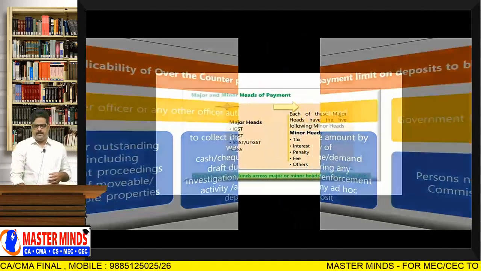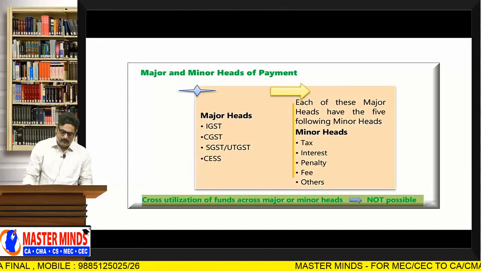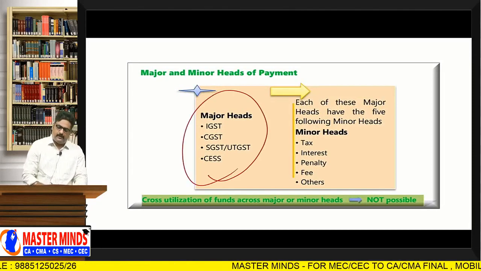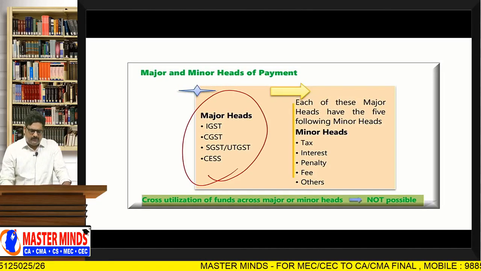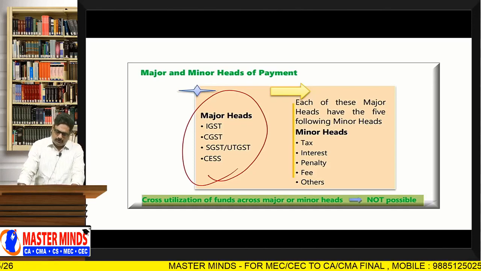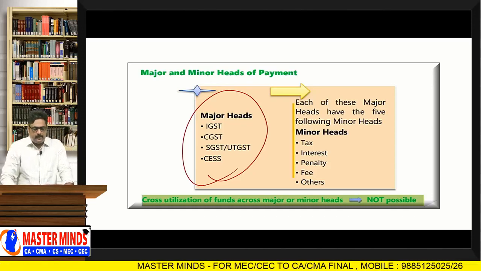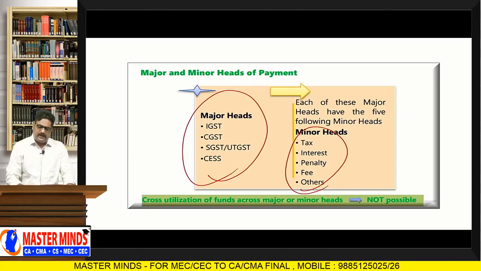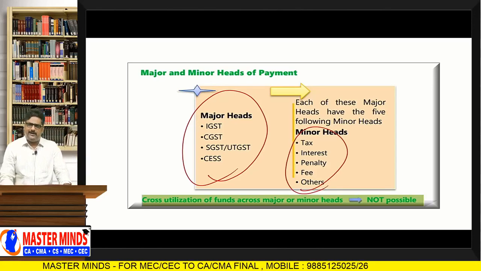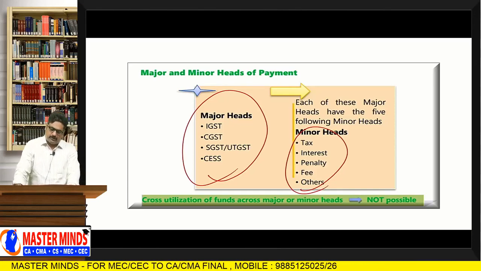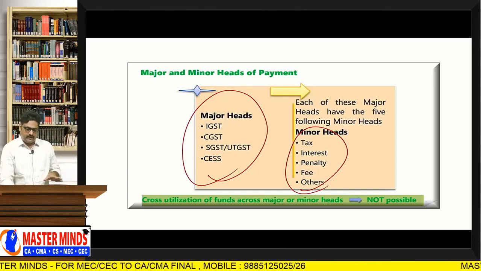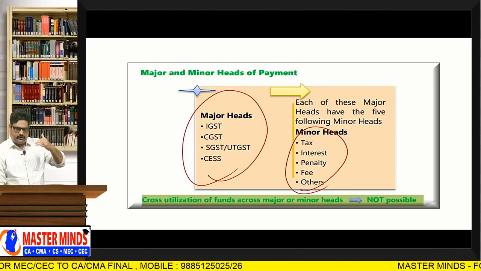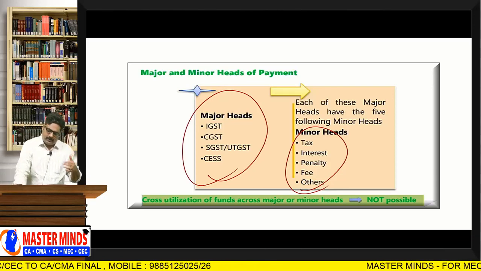Okay, ma'am. In the electronic cash ledger, there will be 4 major heads: IGST, CGST, SGST or UTGST, and cess.